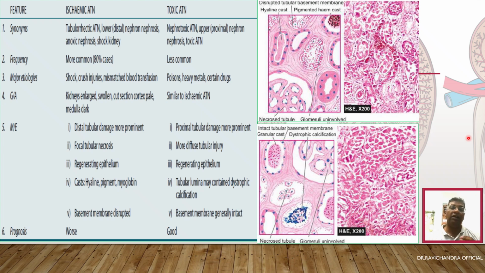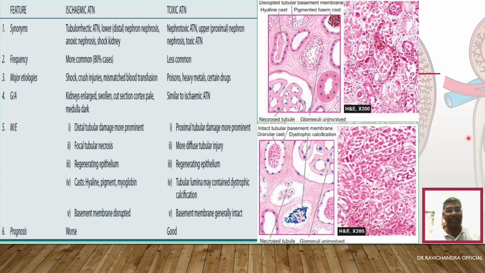When compared to toxic acute tubular necrosis, ischemic acute tubular necrosis is more common. 80% of the cases of acute tubular necrosis will be ischemic. The etiology, as I discussed earlier, may be shock or crush injuries or mismatched blood transfusion in ischemic acute tubular necrosis. It is because of toxins or heavy metals or poisons or some drugs that is causing toxic acute tubular necrosis.